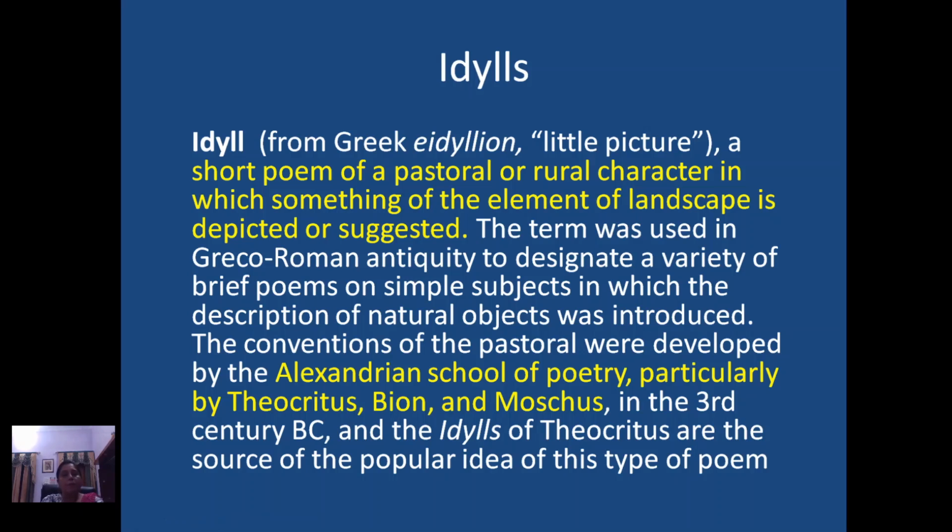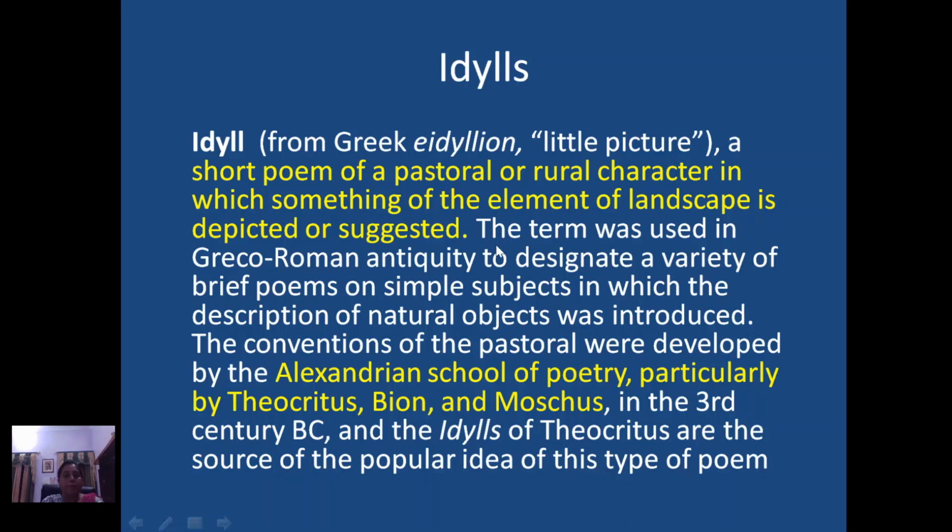So after talking about ballad, let's come to idylls. What are idylls? I have purposely put these two literary terms together so that you know the slight difference that exists between them. An idyll is a short poem of a pastoral or rural character in which something of the element of a landscape is depicted or suggested. Always remember that an idyll is that form of poem which has that rural characterization, some pastoral scenes. The landscape is also from the rural background.